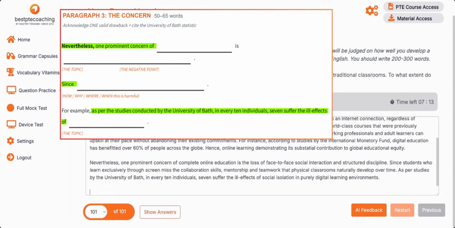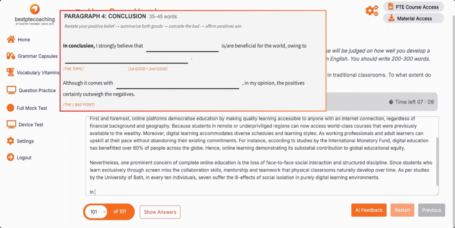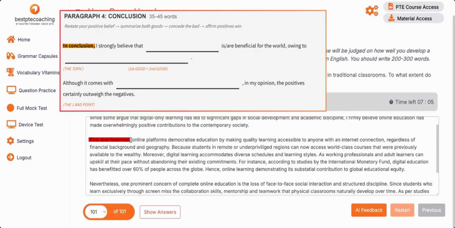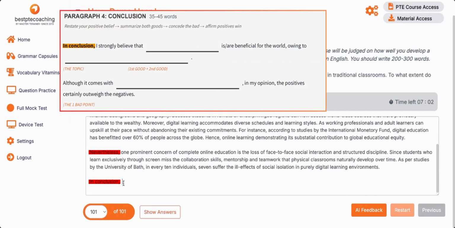We have 7 minutes left, and I think I have 2-3 minutes to write the conclusion now. Nevertheless, in conclusion, these are super cohesive devices. You have to use such devices when you're writing an essay. Those who think they may not be able to follow this structure should at least get familiar with the topic. It is a frequently asked question, so if it comes in the exam tomorrow, you get some ideas to write.